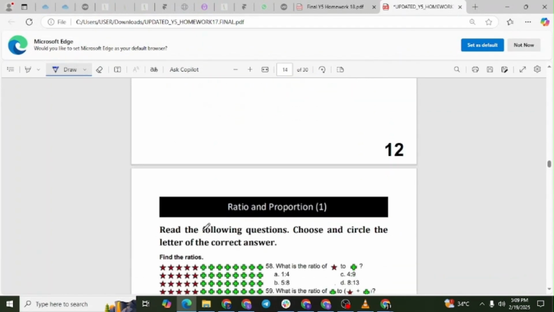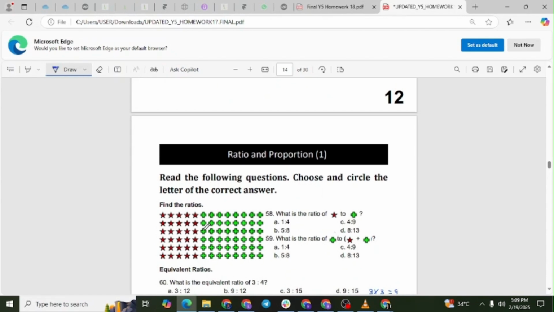Ratio and proportion 1. Read the following questions. Choose and circle the letter of the correct answer. Question 58. What is the ratio of stars to plus signs? First, count the stars. There are 5 stars. Next, count the plus signs. There are 8 plus signs. The ratio is stars to plus signs, so we write it as 5 to 8. The correct answer is B, 5 to 8.